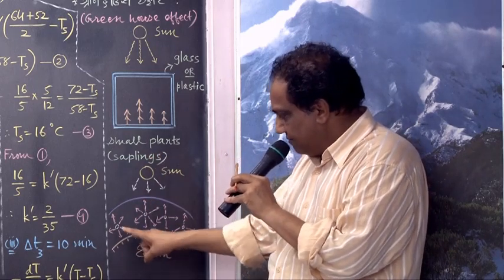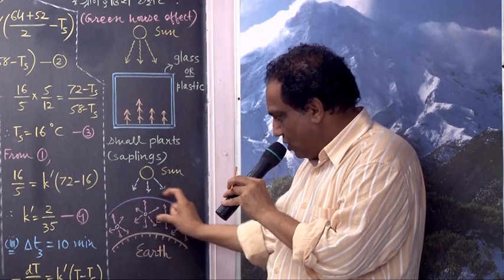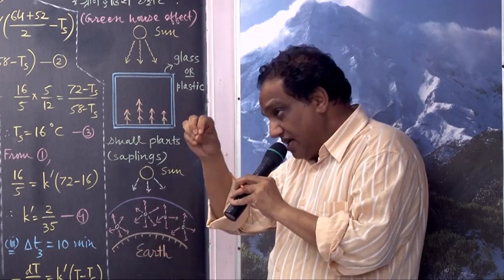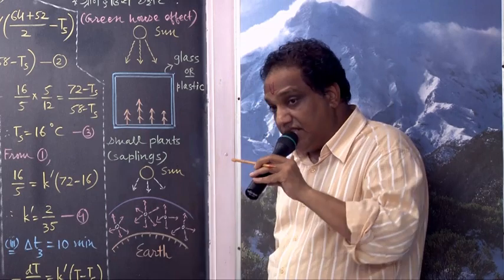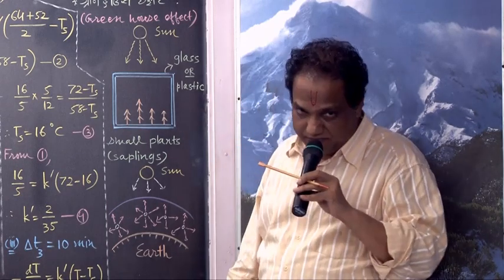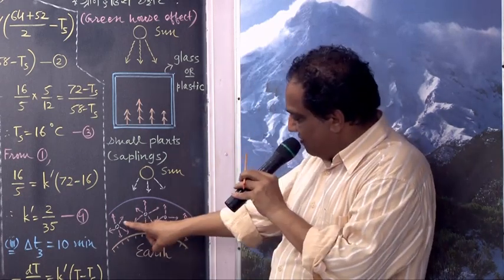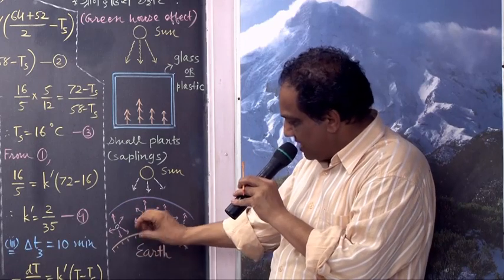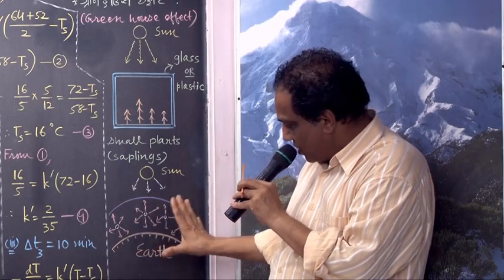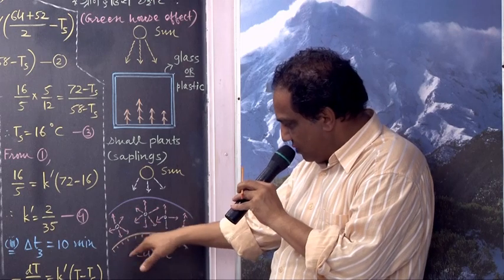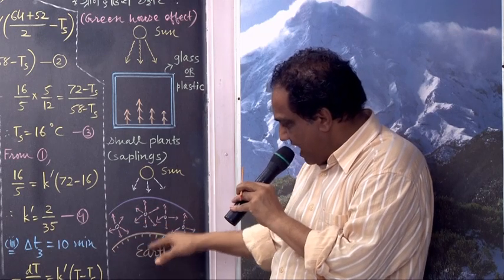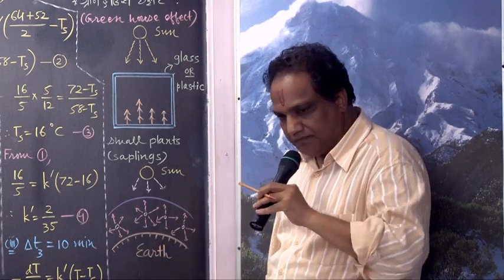But after that, the molecules in the lower part of the atmosphere re-emit that energy in the form of infrared radiation. Again, out of infrared radiation which has been emitted from each atom or molecule, some part you can see is coming back towards the earth.